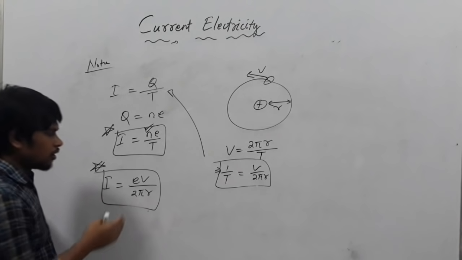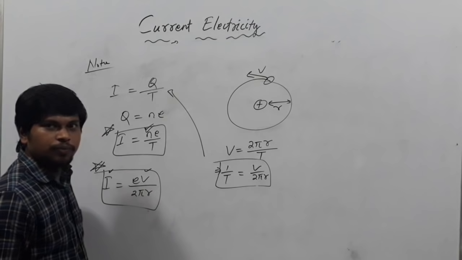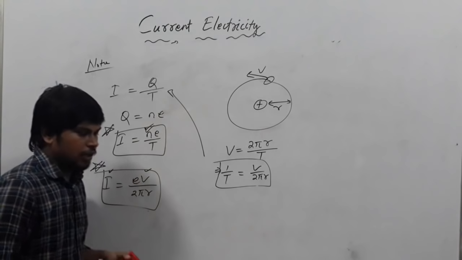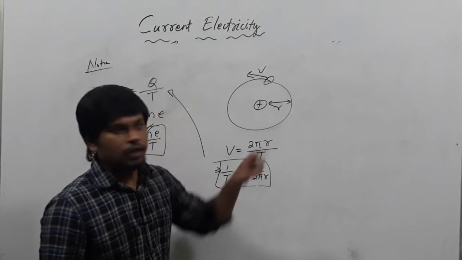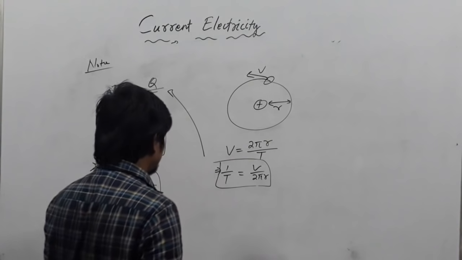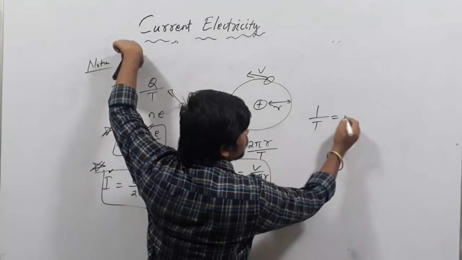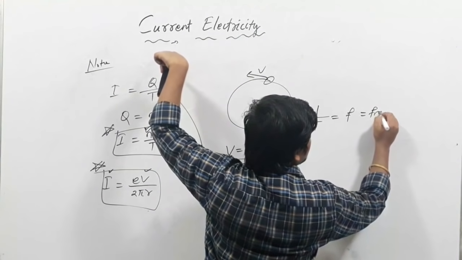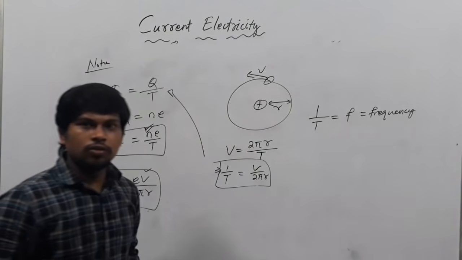You can remember it, they can ask for the current if an electron is moving with a speed of v in a circle of radius r. Take the hydrogen atom also. In a hydrogen atom there is one electron, then you can calculate the current produced by it. Also one more formula. You know 1 by T equals frequency. It is denoted by frequency. 1 by T equals frequency.